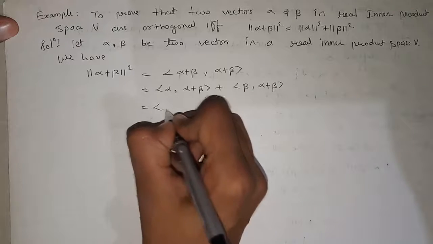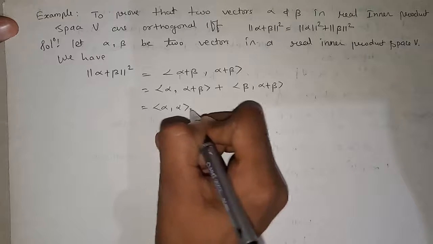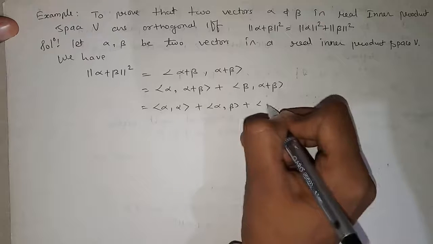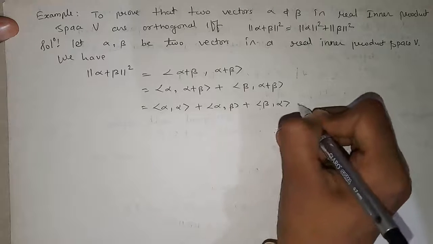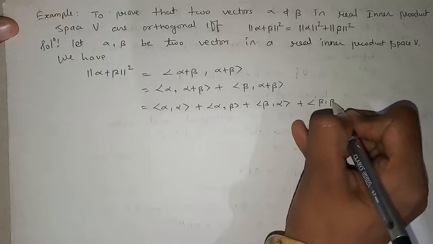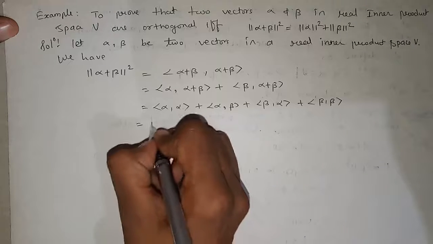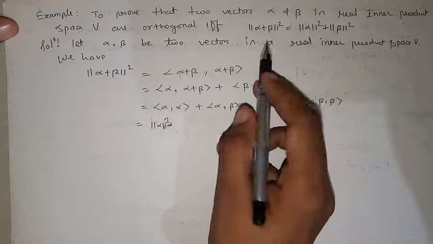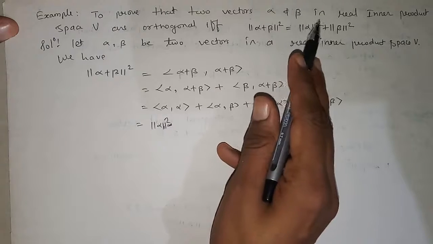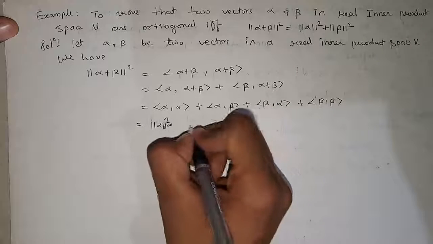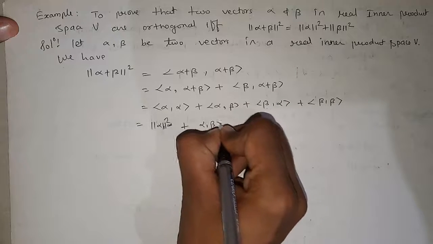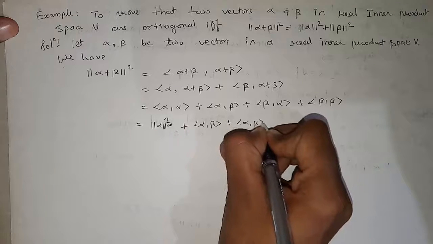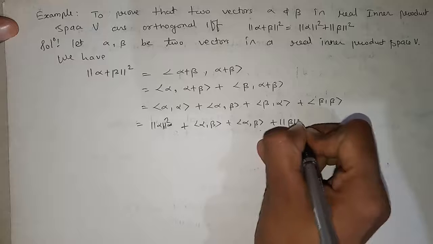On further simplifying this, we are getting inner product of alpha alpha plus inner product of alpha beta plus inner product of beta alpha plus inner product of beta beta. So this is nothing but norm of alpha square, and since alpha and beta are elements of real inner product space, we can write inner product of alpha beta and beta alpha are same.